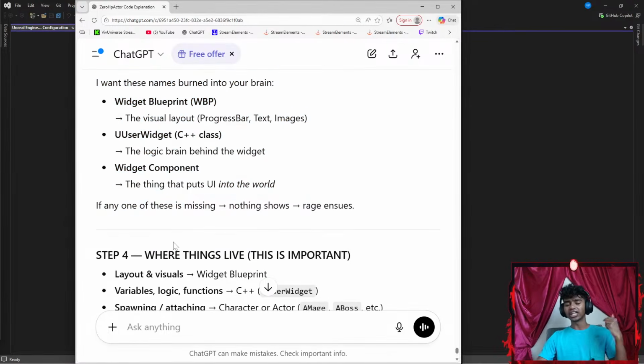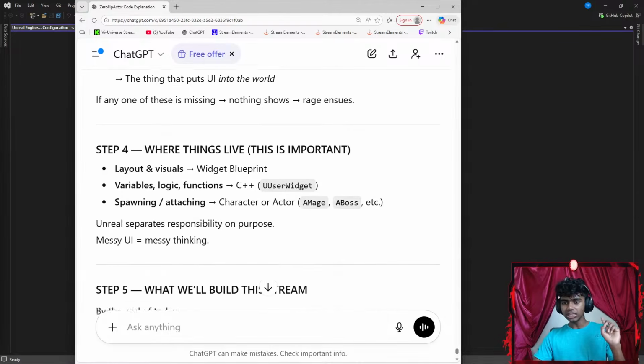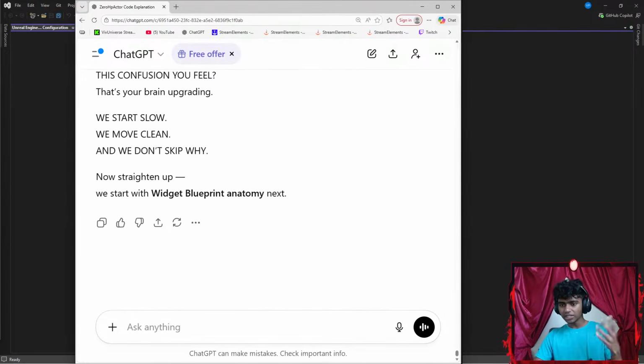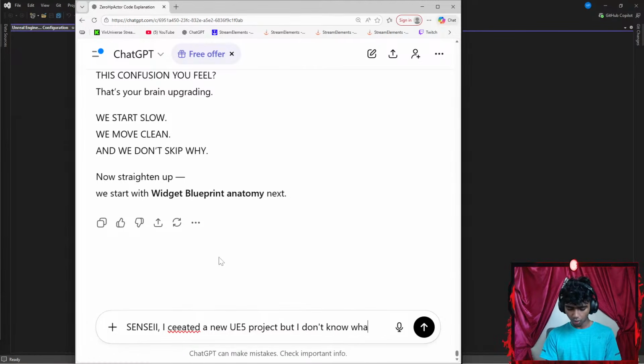Honestly, last stream I did work a little on UI, but I didn't go too in depth on it. This stream I am thinking that I might go into a bit more depth. So after all the 5 steps, let's say I created a new UE5 project, but I don't know what to do.